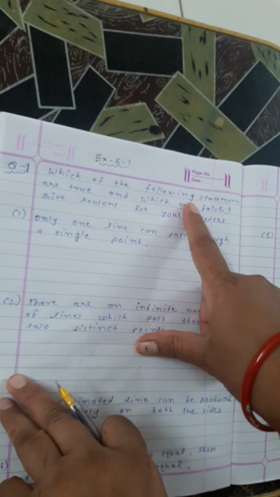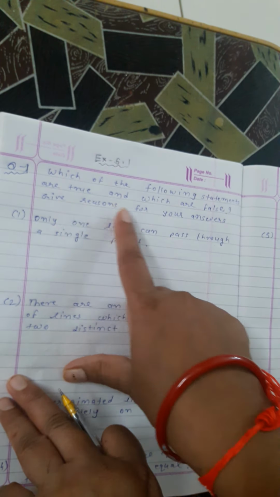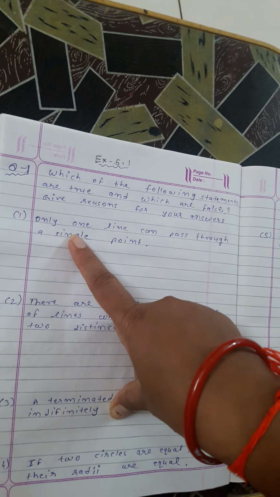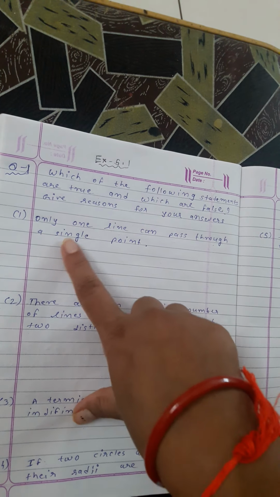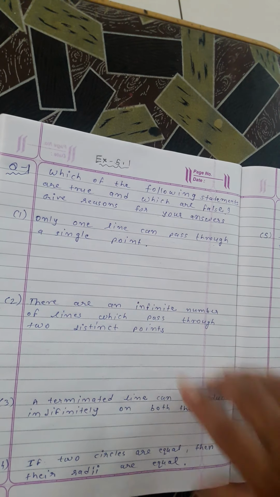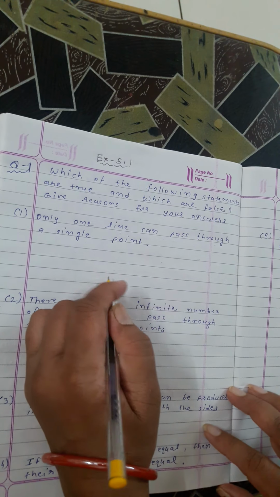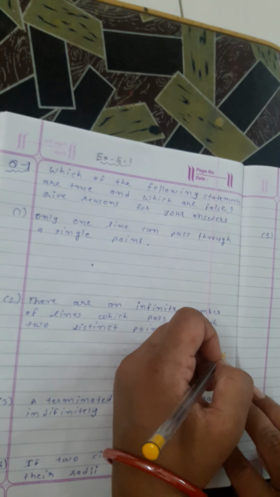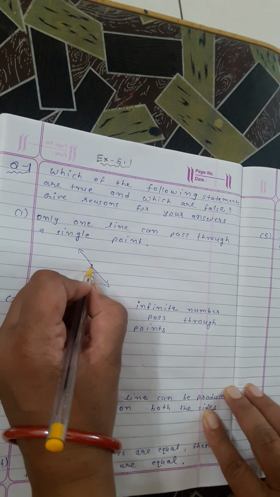Which of the following statements are true and which are false? Give reasons for your answer. Our first statement: only one line can pass through a single point. This statement is false because, suppose we take one point, there are many lines that pass through this one point.